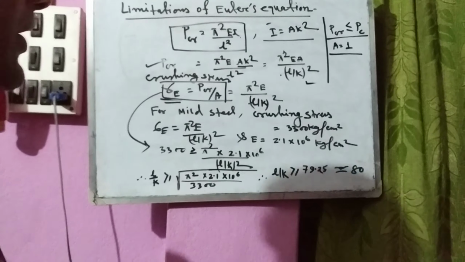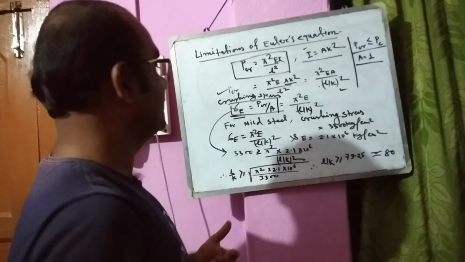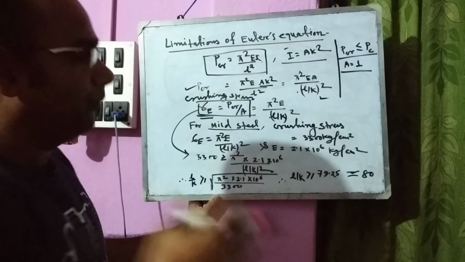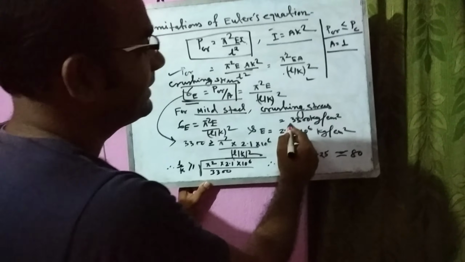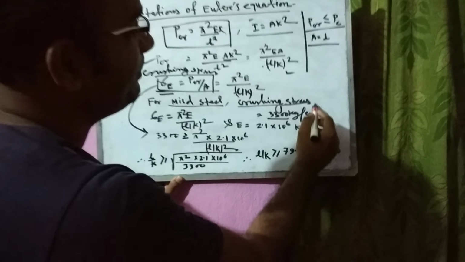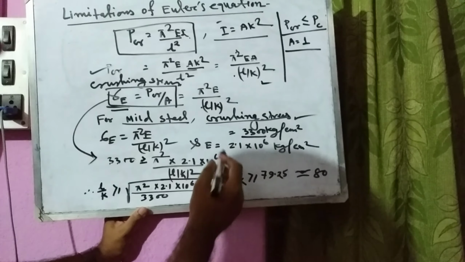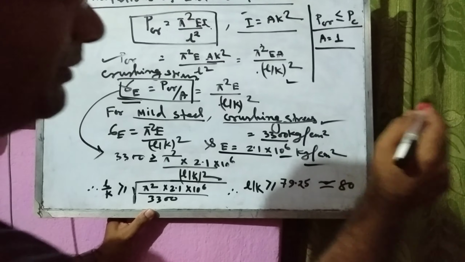Considering one engineering material that is very important for us, mild steel. For mild steel we use crushing stress equal to 3300 kg per centimeter square, and modulus of elasticity equal to 2.1 into 10 to the power 6 kg per centimeter square.